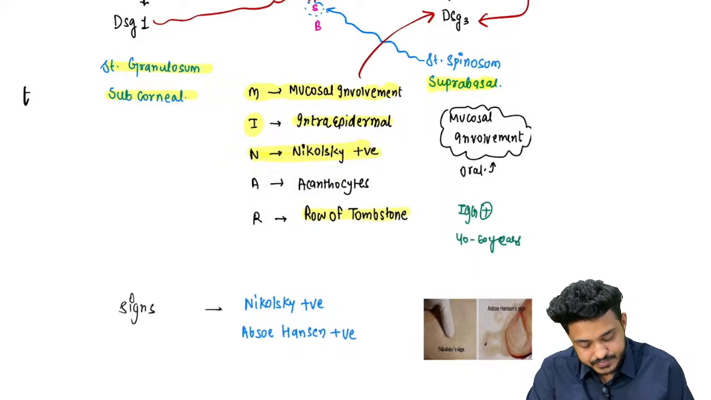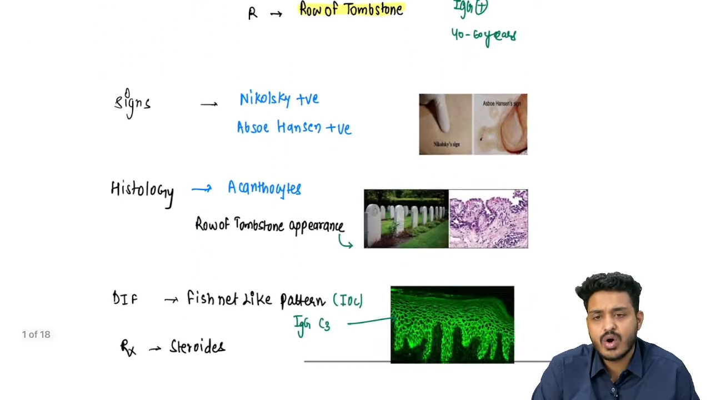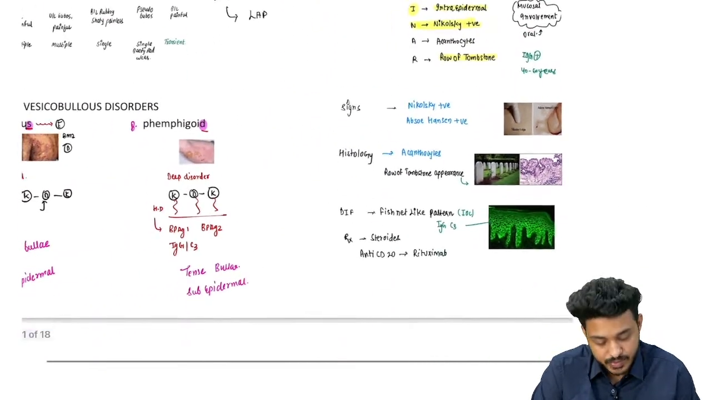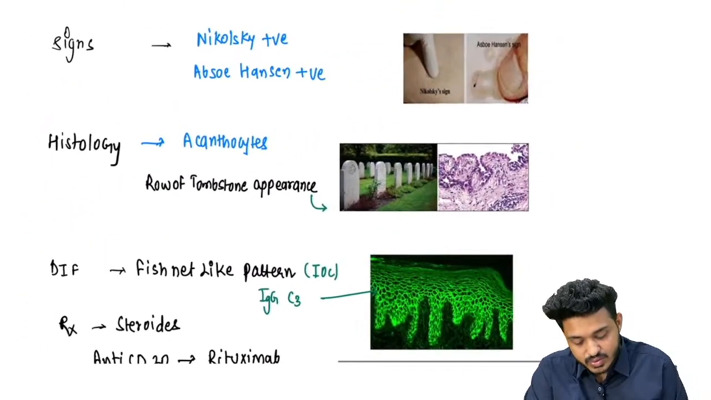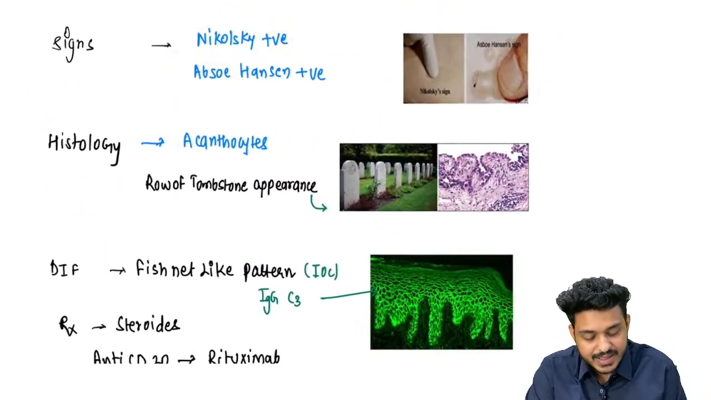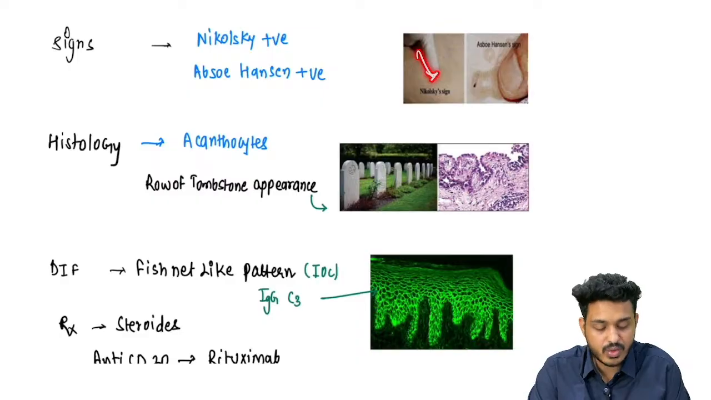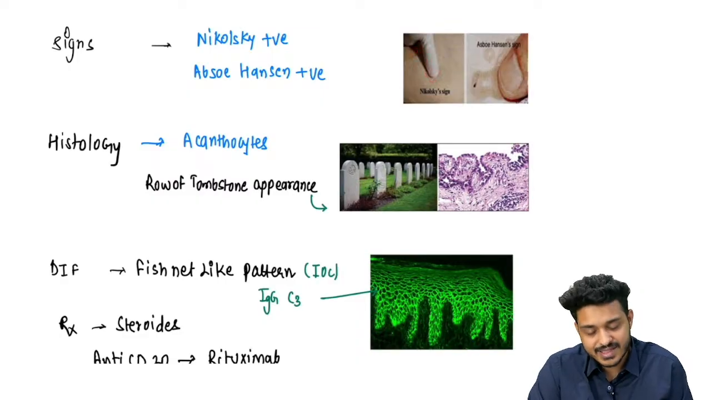Very important. So let me show you what this row of tombstone appearance is and what findings you will have. What is this Nikolsky sign? When you apply tangential pressure, the skin is going to slough off. This is known as the Nikolsky sign, right?